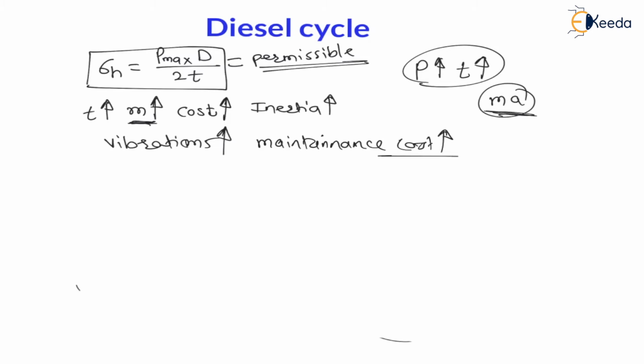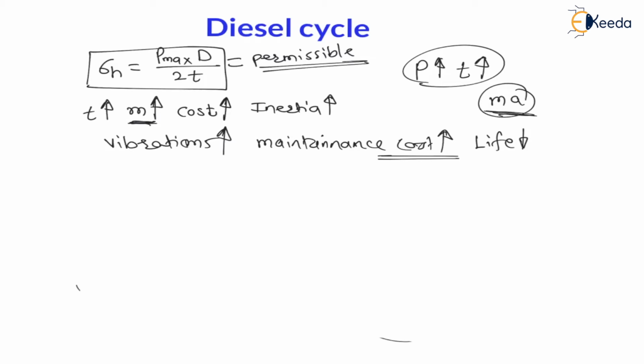increasing for the diesel engine. So my dear students, whenever we compare the Otto cycle with the diesel cycle, in the diesel cycle thickness is more, hence mass of the engine is more, hence cost of the engine is more, hence inertia and vibration will be more, hence the maintenance cost of the engine will be more. So the life of the engine will be less. That is, the life of diesel vehicles is less as compared to the life of petrol vehicles.